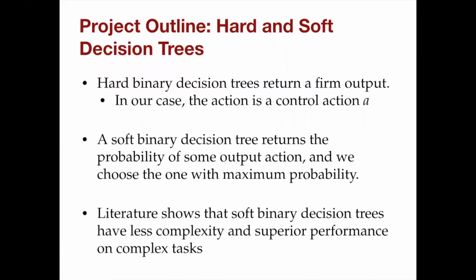In a hard binary decision tree, it returns a firm output. In that case, our action is just a control action A. In a soft binary decision tree, however, the leaf node has a vector of probabilities associated with every action, and you choose that action which has the maximum probability. Literature shows that soft binary decision trees have less complexity but better performance over control tasks.